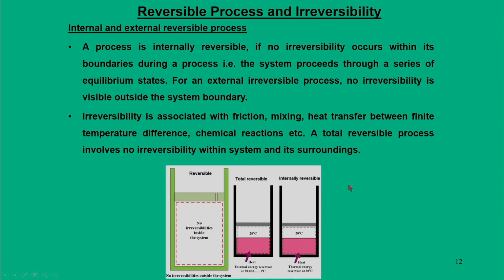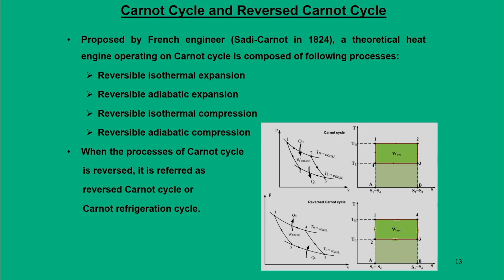So, these are the thermodynamic definitions of a reversible process, and some irreversibility is introduced, accounted for by friction, mixing, heat transfer across a finite temperature difference, and in this case chemical reactions. These are some of the irreversible natures that introduce the behavior of an irreversible process.